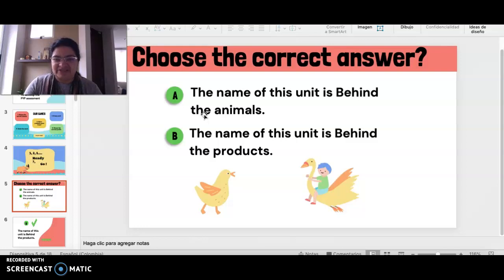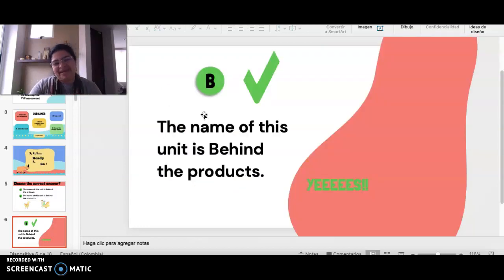A. The name of this unit is Behind the Animals. B. The name of this unit is Behind the Products. Who will be the winner? Maybe dragons or unicorns, phoenix or lions? Okay, are you ready? Let's see the answer. The winner is B. The name of this unit is Behind the Products. Very good. If you have the correct answer, this gives you 5 stars.